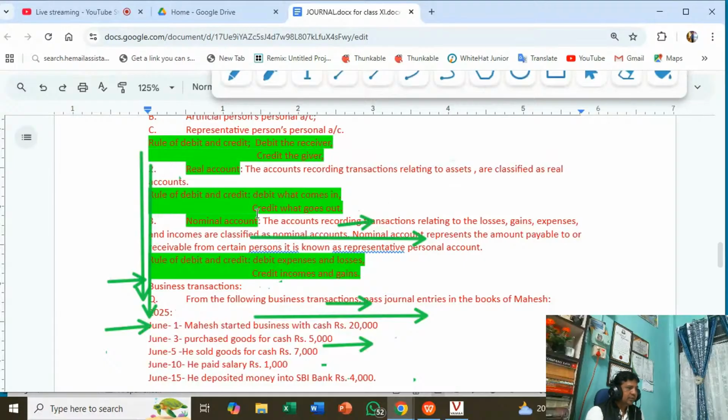These are all expenses incurred to earn income, and they come under nominal account. The meaning is also given here.